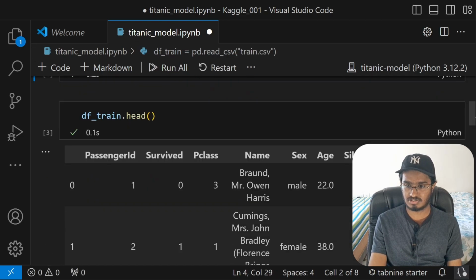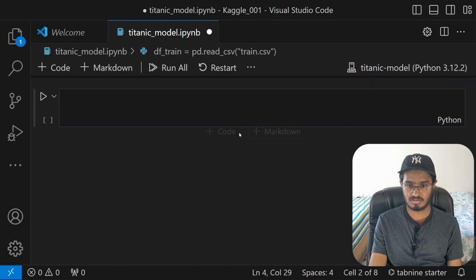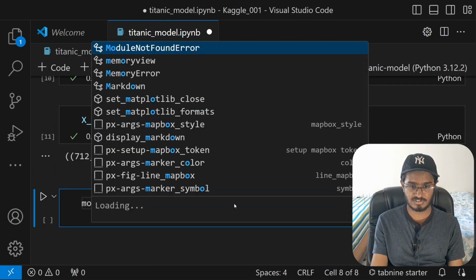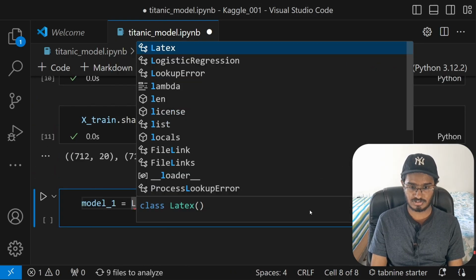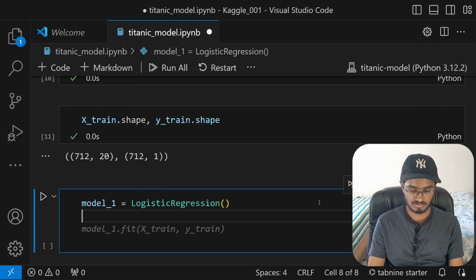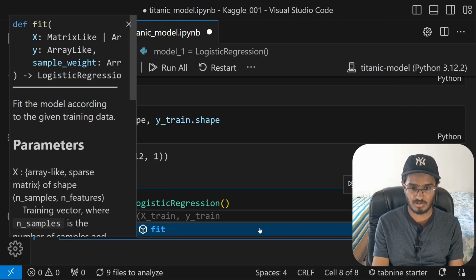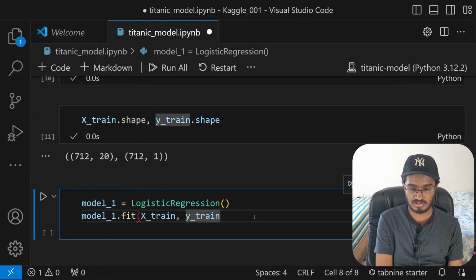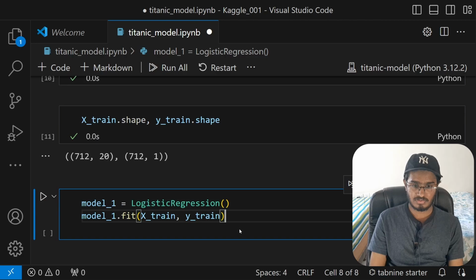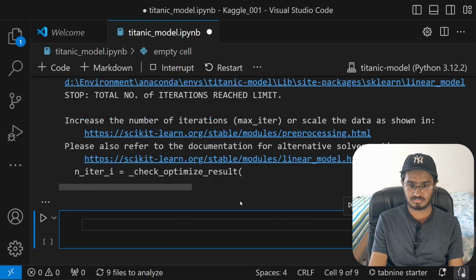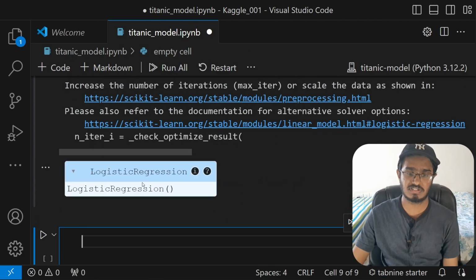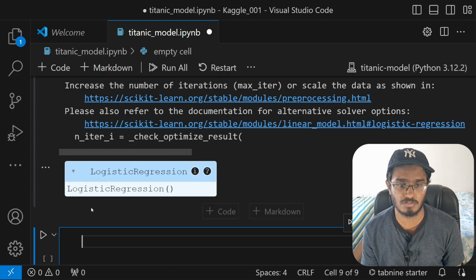Now we will use that. That is our model1, this will be our first model, logistic regression. And then I will type in model1.fit to pass in our xtrain and ytrain, like that. After we've done this, let me actually run this code cell. Alright, now when we see this LogisticRegression, that means that the model is created.